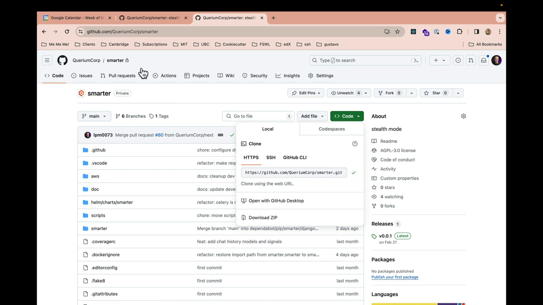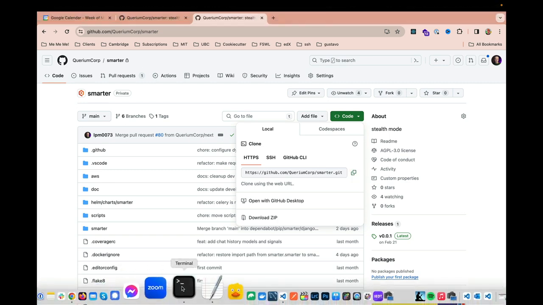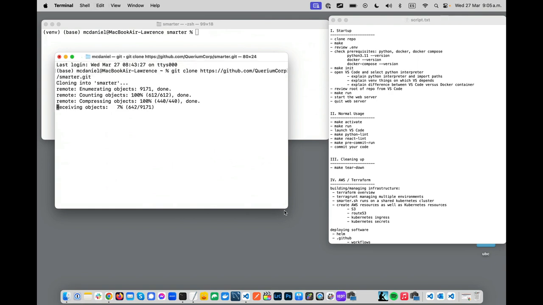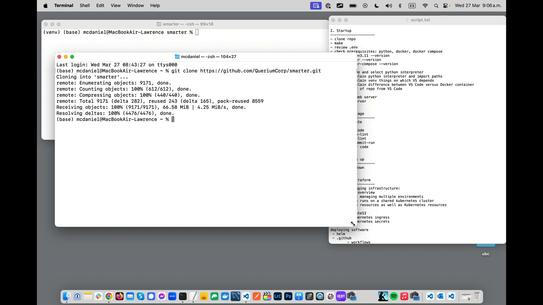We're going to clone like this and head over to a terminal window and run git clone as follows. Outstanding, and we are cloned.